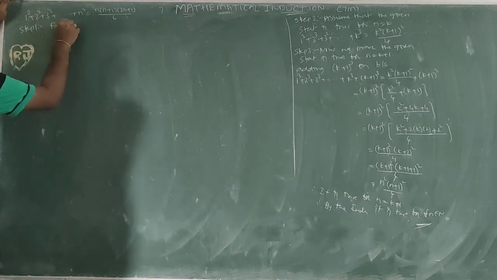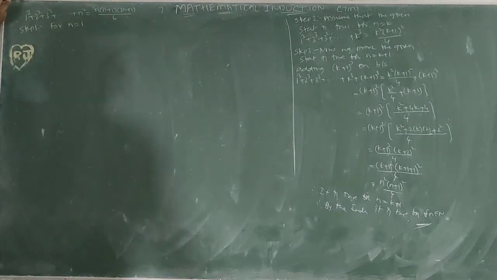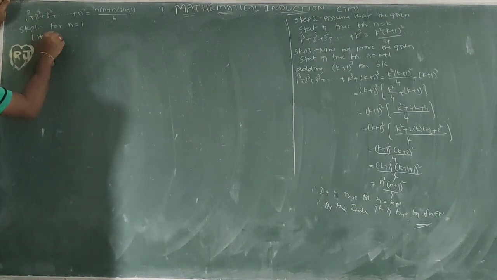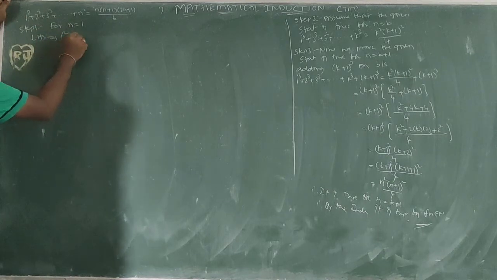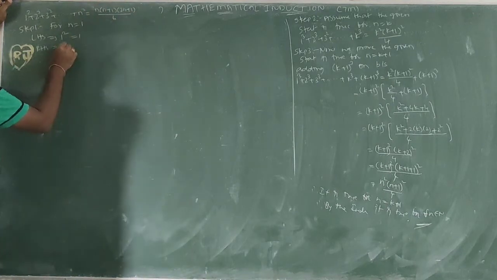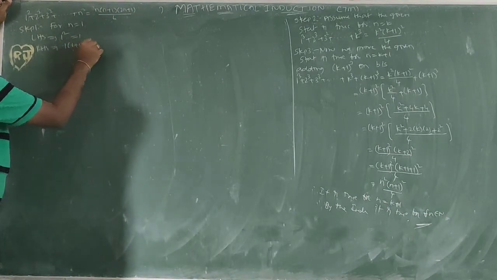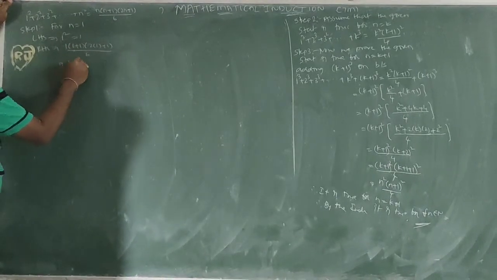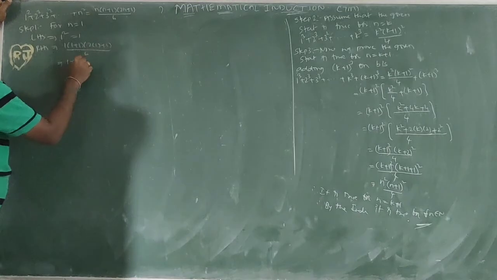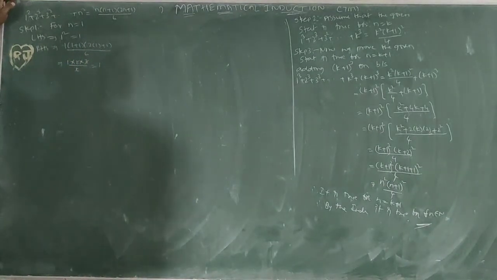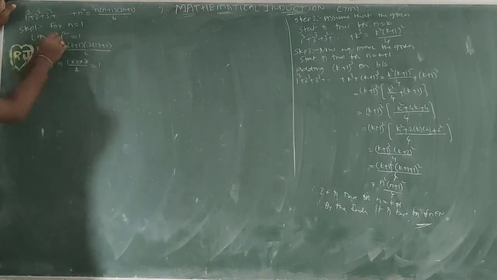For n equal to 1, we are doing the problem first. So for n equal to 1, LHS: 1 square equal to 1. RHS: on the right side, instead of n we write 1. 1 of 1 plus 1, 2 into 1 plus 1, 3 by 6. 2 into 3, 6, 6 cancel, 1. LHS 1, RHS is also equal to 1. LHS 1, RHS 1, so both are equal.